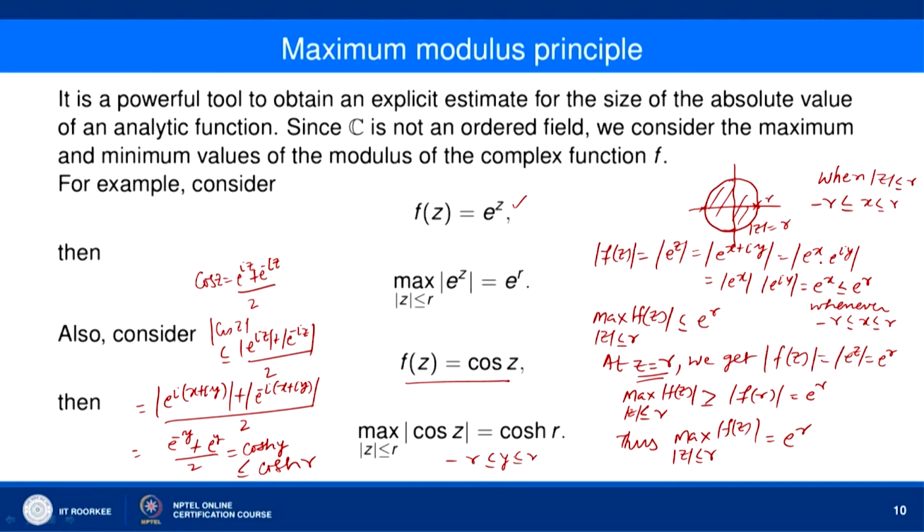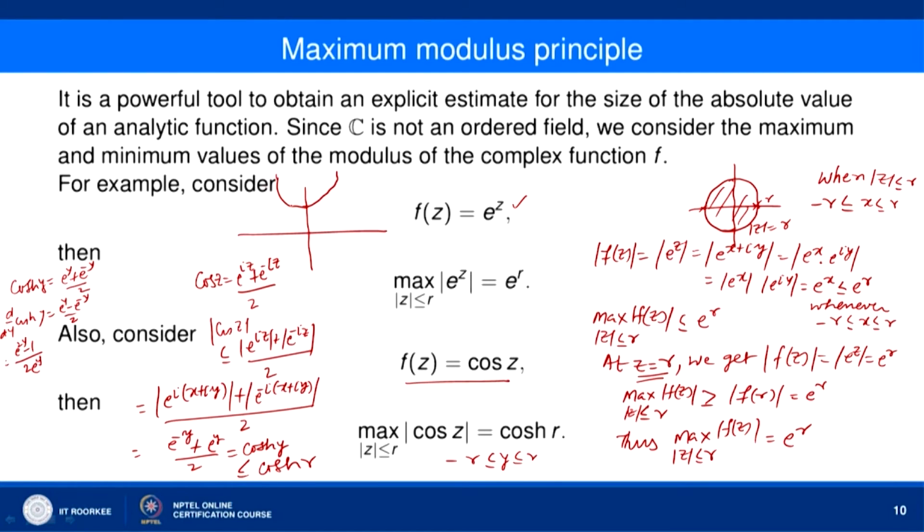You can easily see that cos hyperbolic y is an increasing function, because cos hyperbolic y is e to the power y plus e to the power minus y by 2, okay, and when you differentiate cos hyperbolic y, you get e to the power y minus e to the power minus y divided by 2, which is nothing but e to the power 2y minus 1 divided by 2, this, okay. Cos hyperbolic y is this function, okay, it is an even function, right. So, at y equal to 0, cos hyperbolic y takes value 1. So, it is like this,